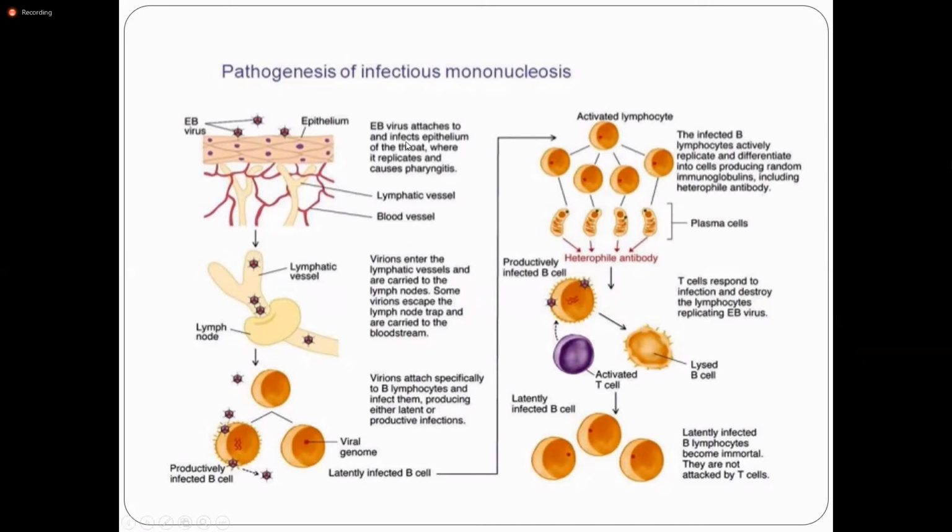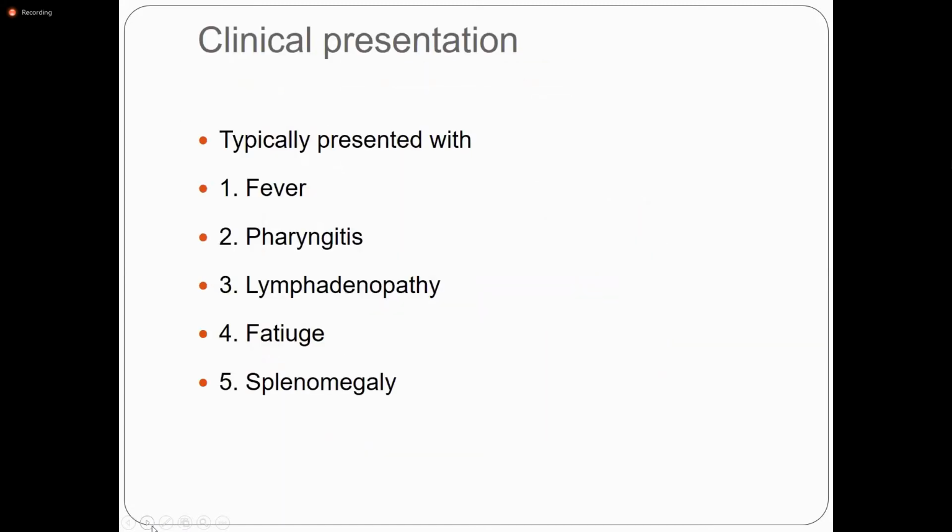After Epstein-Barr virus attaches to the epithelium of the throat, causing pharyngitis, it goes into the lymphatic vessels, then the lymph nodes and bloodstream, then attaches specifically to the B lymphocytes and infects them, producing heterophile antibodies. Then T cells come, respond to the infection and attack the B cells, causing lysis of the B cells. And these activated T lymphocytes we can see in the peripheral blood. Clinical presentation is typically with fever, pharyngitis, adenopathy, fatigue, and splenomegaly.